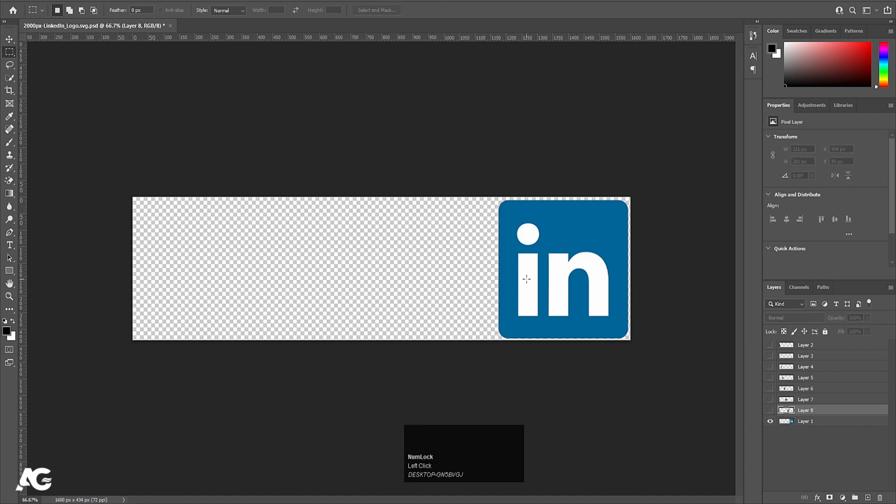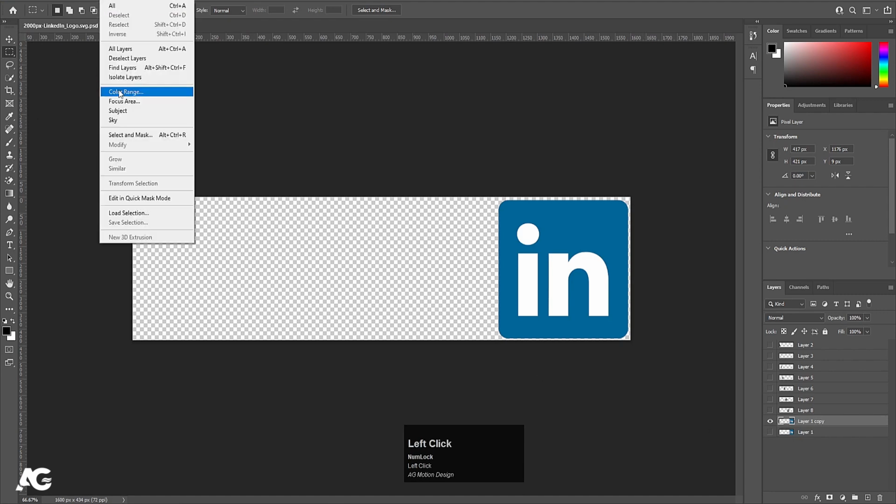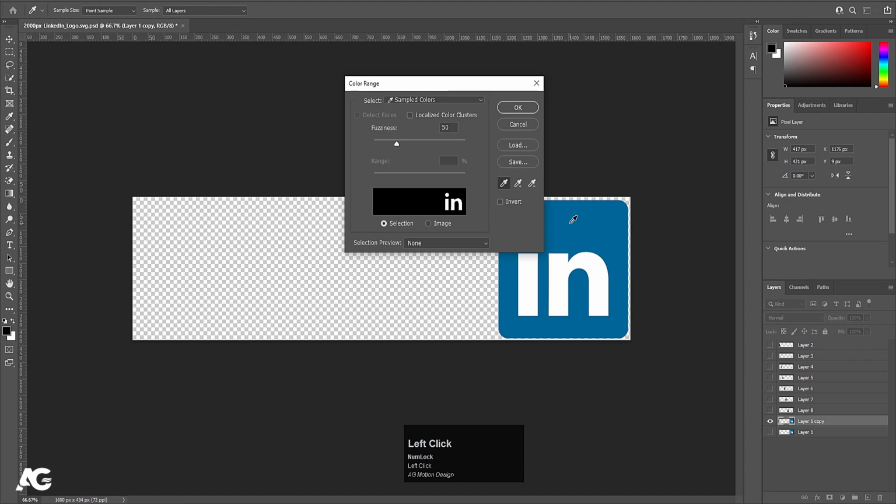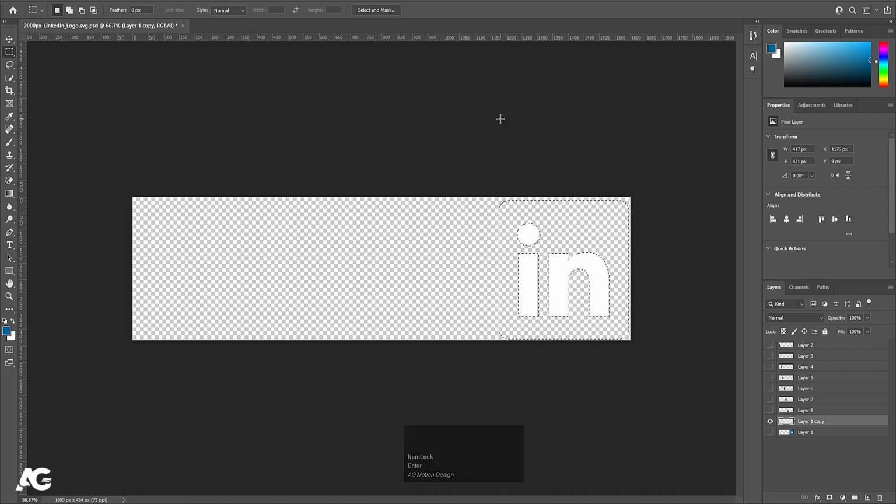Now we have to separate this I and N from this background. So for that, I'm going to select this one and hit Ctrl J to duplicate it. Now hide this one, select this and go to the selection and we will choose color range and I'm going to select this thing. Let's set fuzziness, let's say 80, hit OK and simply delete it and hit Ctrl T.